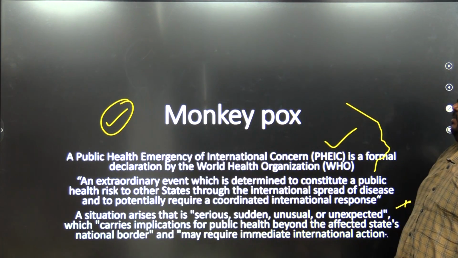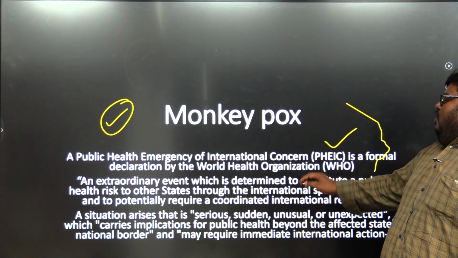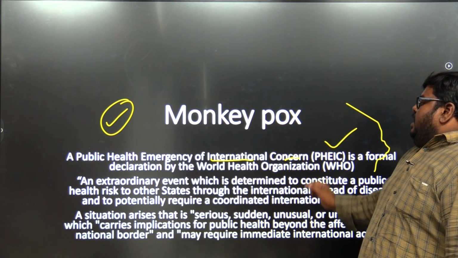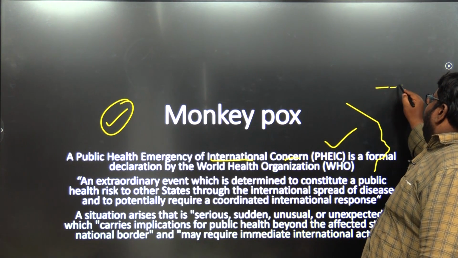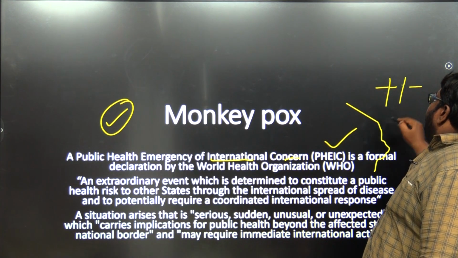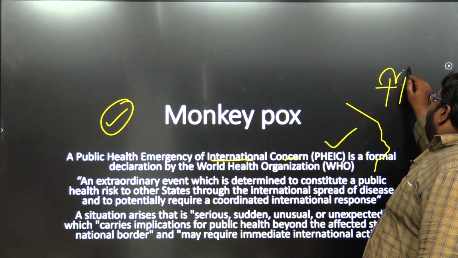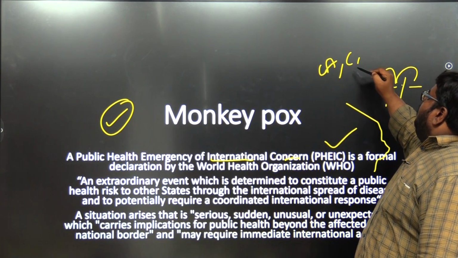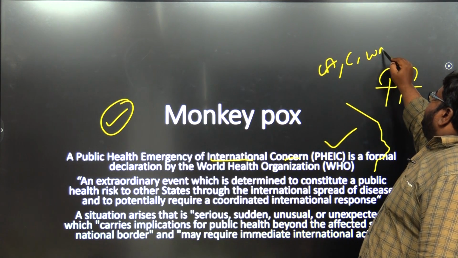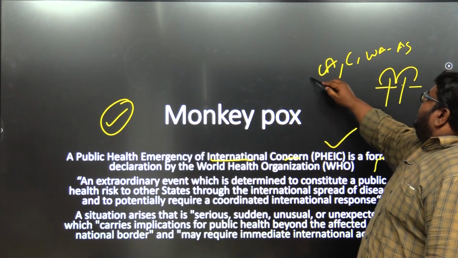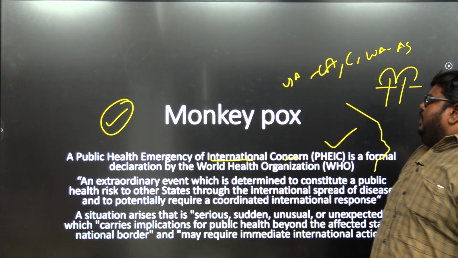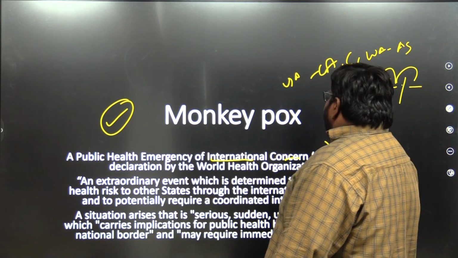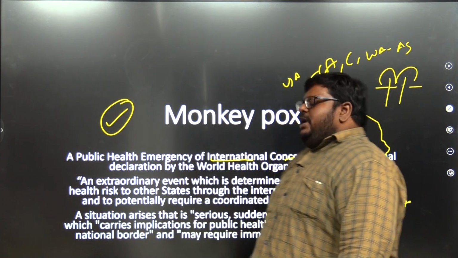What does PHEIC stand for? Public health emergency of international concern. Everyone has to have concern because it is crossing all the borders from one place to another. It is transferring internationally from one country to another country. It started from Central Africa, went to Congo, and came to West Asia, Asia, and USA. It is spreading all the way. So it has opened the international borders. So WHO has asked all the government functionaries to be alert about it.